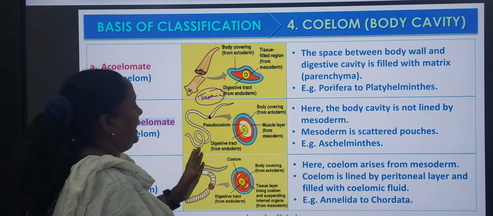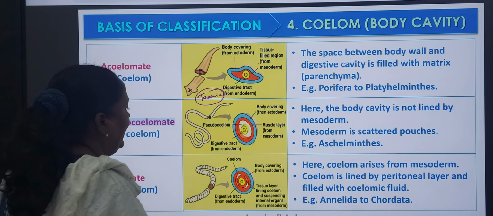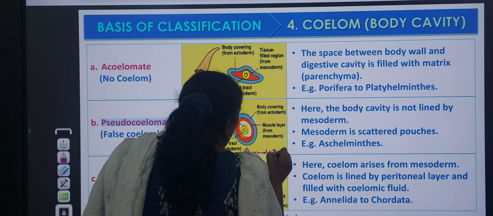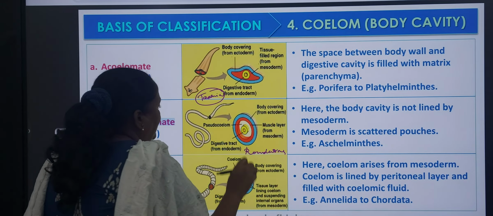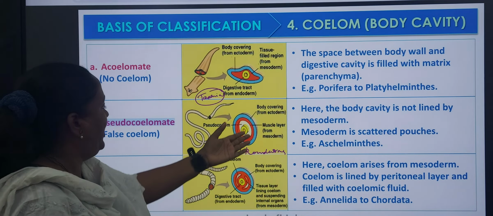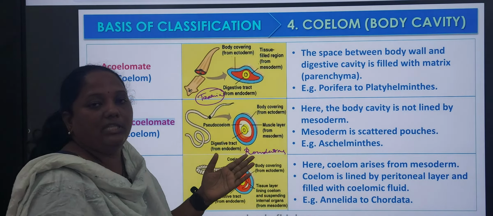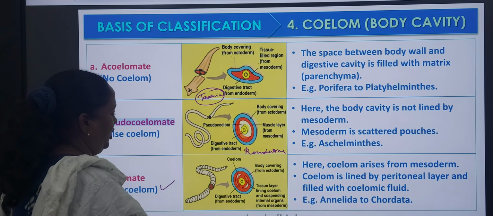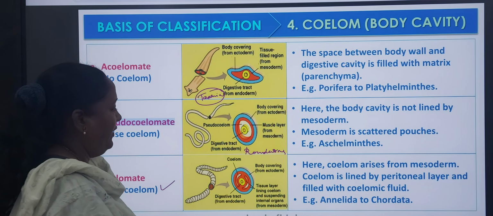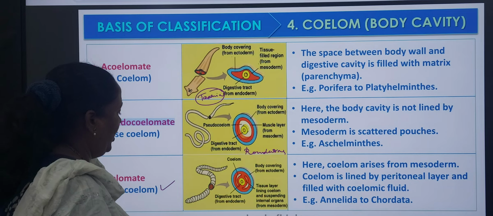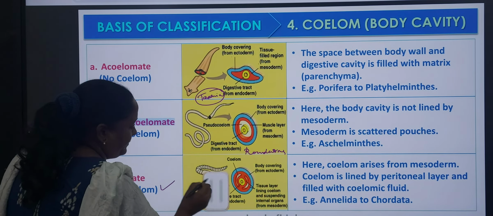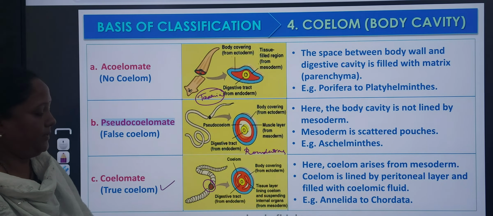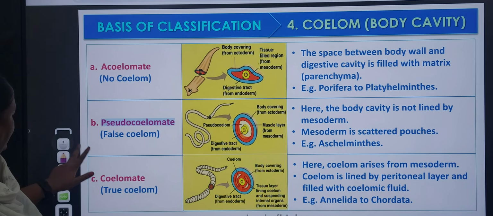It is present in Aschelminthes, that is roundworms. See the structure: pseudocoelom, muscle layer, body covering, and digestive tract derived from the endoderm. Next, true coelom. Here the coelom is present in the earthworm, in Annelida to Chordata. You observe here. Here the coelom is present. Okay, these are the coelomates.